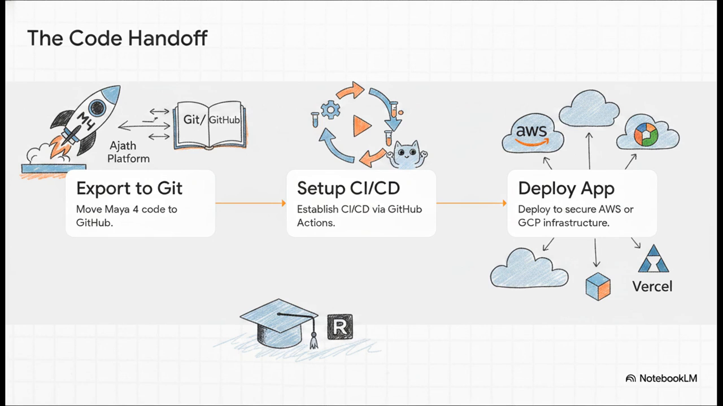Step 1. You have to export the code from the Ajath platform into a version control system like GitHub. You have to get it out of the sandbox. Step 2 is establishing continuous integration and deployment by automating testing through tools like GitHub Actions. And finally, Step 3 is deploying that tested, hardened code to secure cloud environments like AWS, GCP, or Vercel. Platforms out there like Replit even offer specific curriculums for engineers to master this exact handoff, ensuring that when an app graduates, it does so incredibly smoothly.